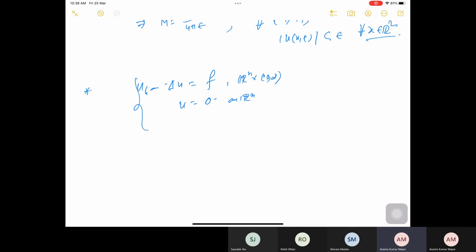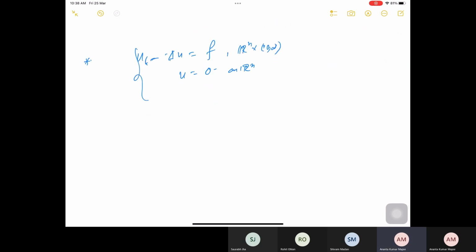So we again try to use the fundamental solution of the heat equation. You observe that (x,t) goes to phi of x minus y, t minus s. If y and s are fixed, with 0 less than s less than t, then (x,t) goes to phi of x minus y, t minus s actually solves your heat equation.